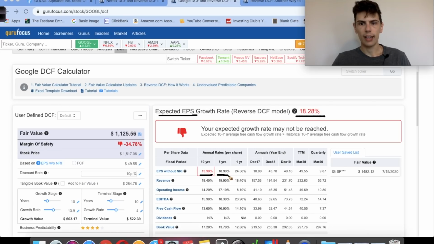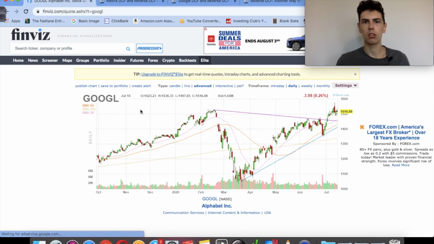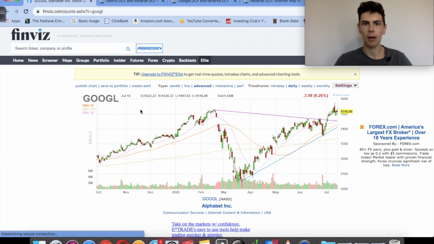So for Google, I think at first glance, they do look a little overvalued, but if you look at the assets they actually have, again, subsidiaries like YouTube and Waymo, the future looks pretty exciting for Google. And I do think they'll continue to keep growing, though maybe not as fast as people are expecting based on today's prices. So that is what I think about the 5 FAANG stocks. If I had to buy one right now based on their prices, I would probably buy Facebook. I think they are the most reasonably priced.